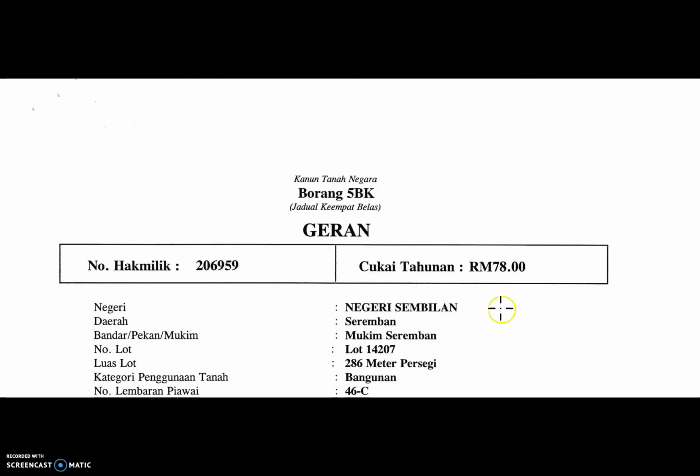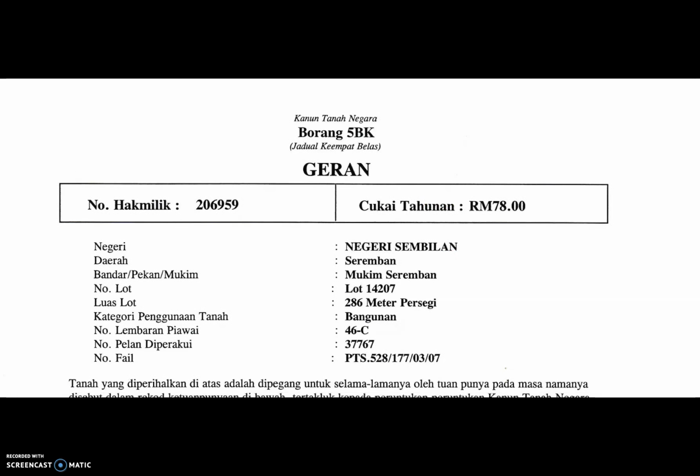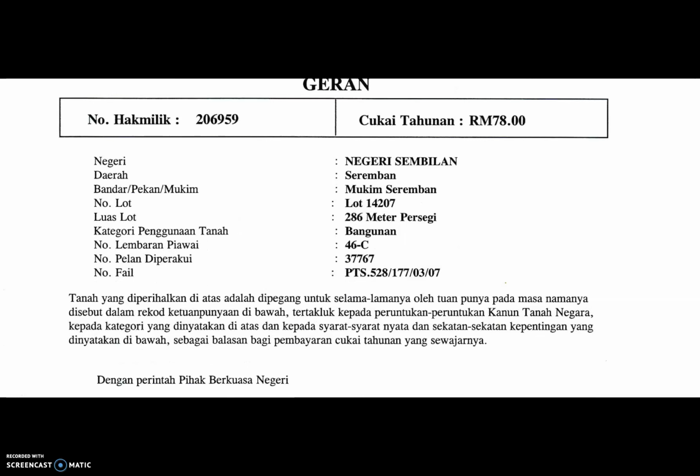This is the yearly quit rent, cukai tahunan, cukai tanah. In Negeri Sembilan, daerah Seremban, Mukim Seremban, lot number 14207. The land size is 286 square meters.